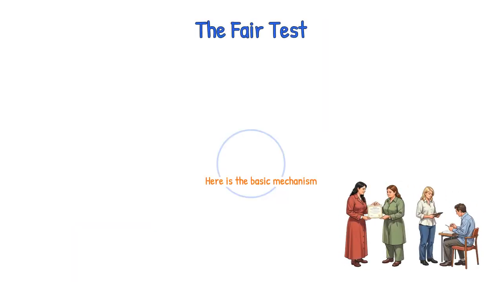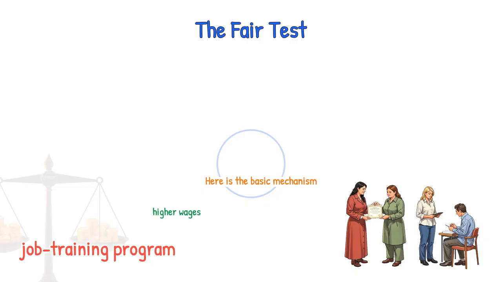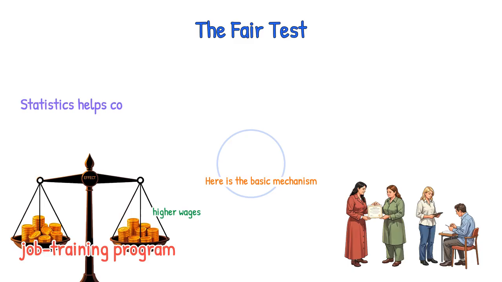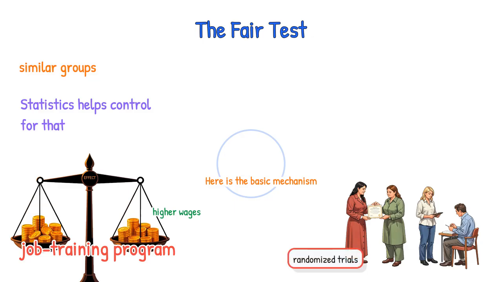Here is the basic mechanism. Imagine you want to know whether a job training program actually helps people earn more. If you only look at the people who joined the program, you might see higher wages. But maybe those people were already more motivated. Statistics helps control for that. Economists can compare similar groups, adjust for differences, and use methods like randomized trials or natural experiments to isolate the effect of the program itself. This is why statistics is so useful. It turns messy real-life situations into something closer to a fair test.